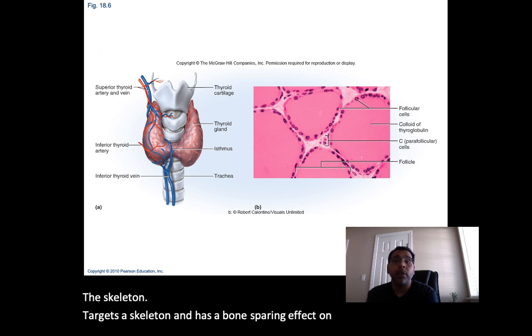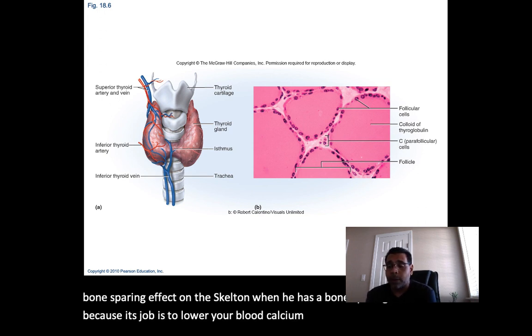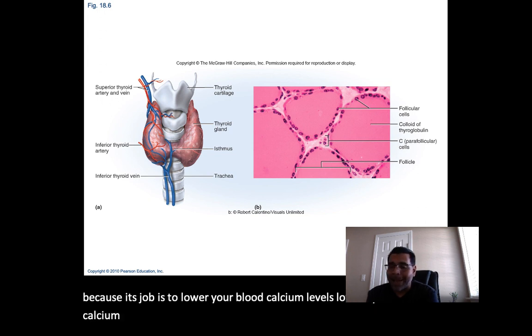When I say it has a bone sparing effect, it's because its job is to lower your blood calcium levels, antagonizing the effect of parathyroid hormone.